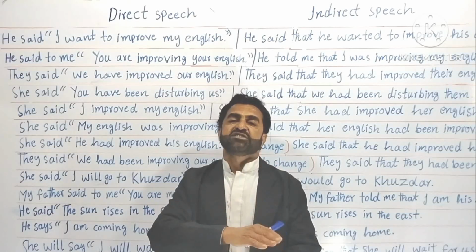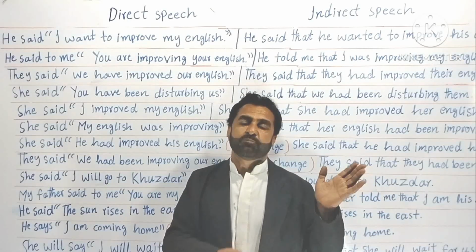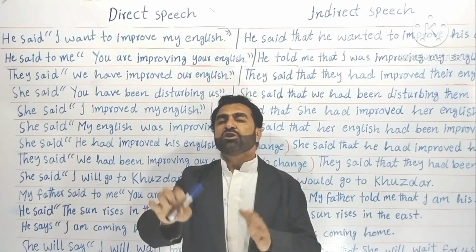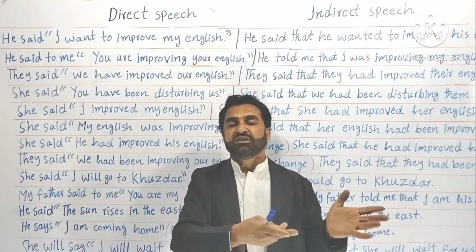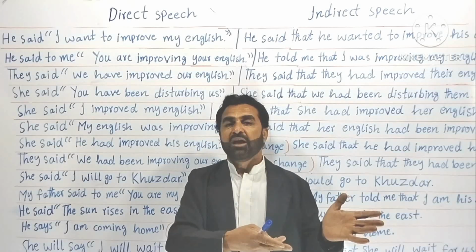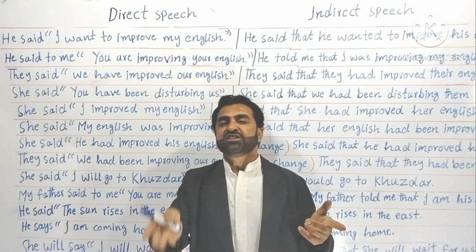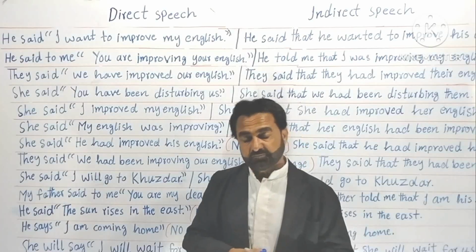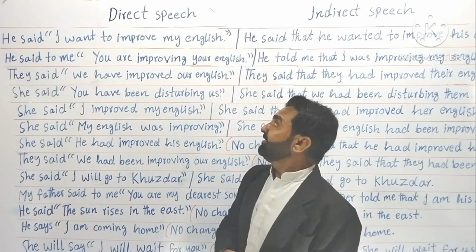Your objective cases will change into subjective cases, and sometimes your possessive cases will change. Means my will change into your, your will change into mine, my will change into his. These are called possessive cases. I, you, we, these are subject cases. Now these are changed into me, him, them. Like this. So now let's go to the example.